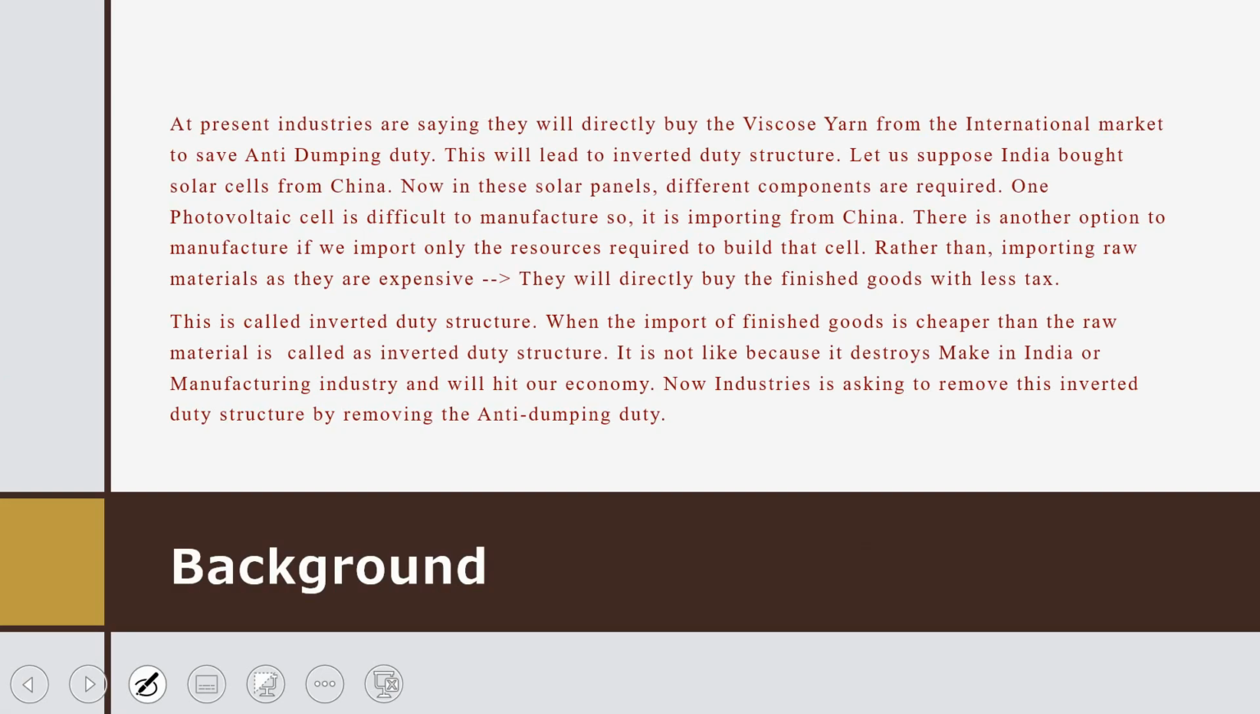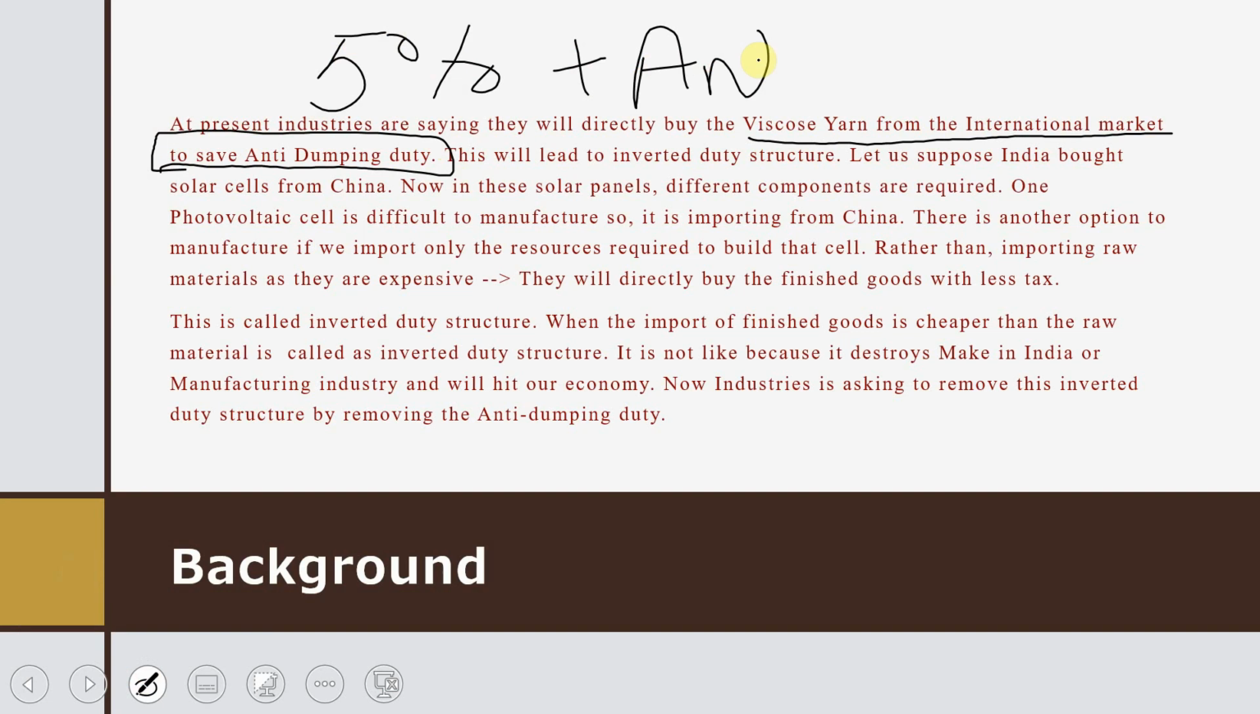Okay, so what is the situation right now? What is the background for it? Why is it in the news? So at present, industries are saying that they will directly buy the viscose yarn from the international market to save anti-dumping duty, because when they import the thread, they have to pay, let us suppose, 5% tax plus anti-dumping duty. Okay, so this is the situation.